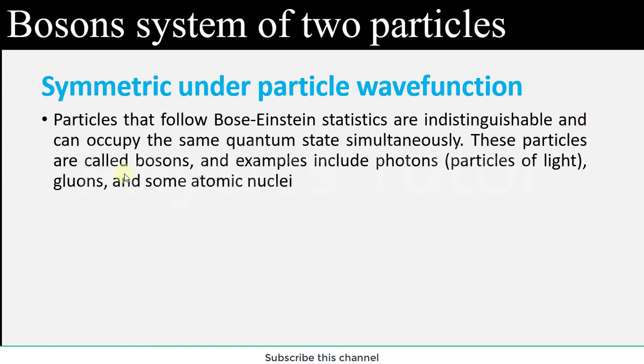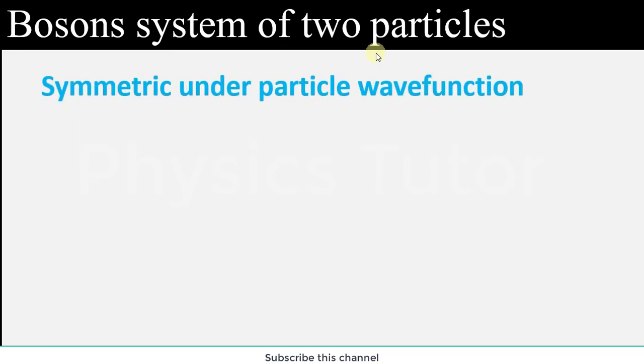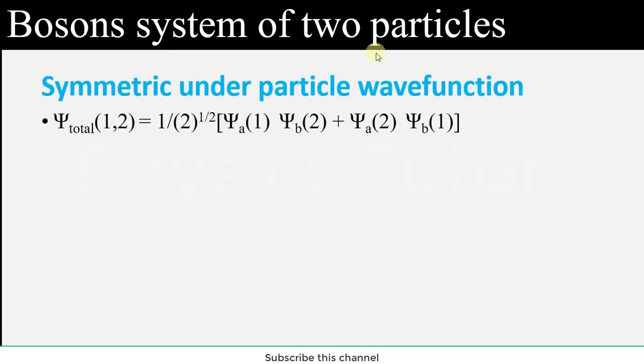These particles are called bosons, and examples include photons, particles of light, gluons, and some atomic nuclei. In simple words, a boson system only studies indistinguishable particles and tells us about their symmetric nature. The boson system of two particles would be symmetric under particle exchange of the wave function.